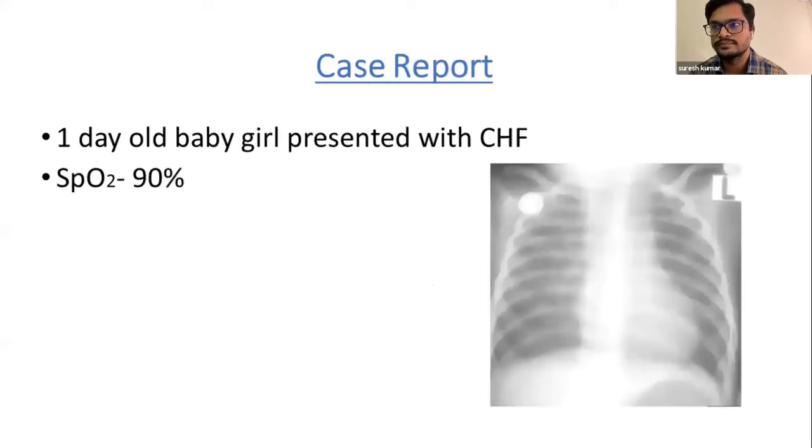Coming to the case, the patient was a 1-day-old baby girl who presented with respiratory distress a few hours after birth. On presentation, saturation was 90%. Cardiovascular system examination was unimpressive except for severe pulmonary artery hypertension and decreased bilateral air entry with diffuse crepitations. Chest X-ray showed ground glass opacity suggestive of severe pulmonary venous hypertension.